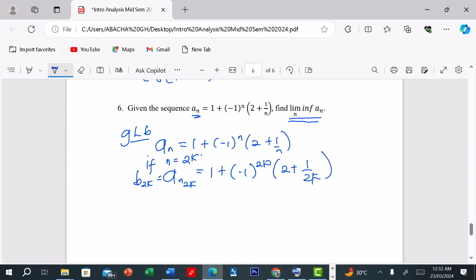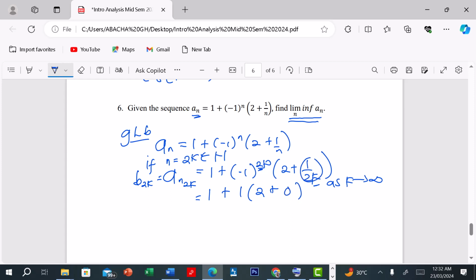Now this 2k indicates even integers, and so this becomes 1 plus positive 1 because the power is even, into brackets 2 plus, as k goes large, this becomes 0.